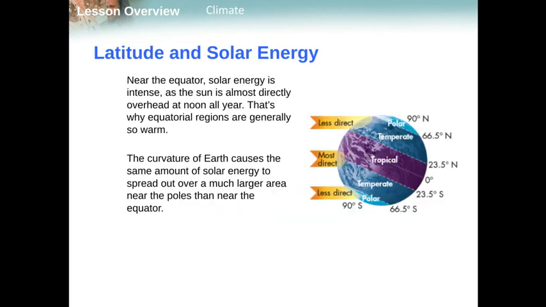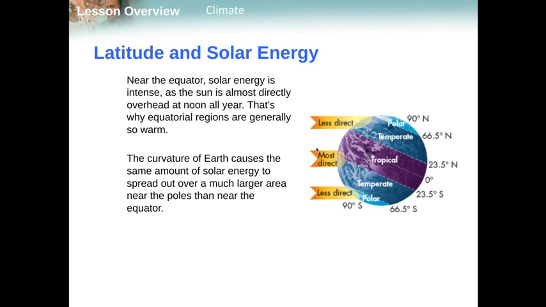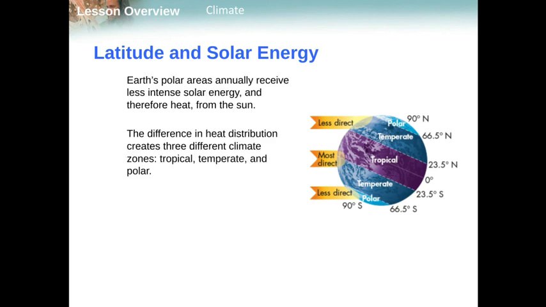Now, we also need to talk about latitude and solar energy. So to put this simply, the closer you are to the equator, like we see right here, at sea level, the warmer it will be. Now, that is because they receive more direct sunlight throughout the entire year. Now, in fact, they receive so much direct sunlight that they don't really have seasons here. It's pretty much just the same climate year round. Okay. However, if we move away from that into the temperate and polar regions, we see very seasonal changes in the temperate region and in polar regions. We'll talk about those in just a second.